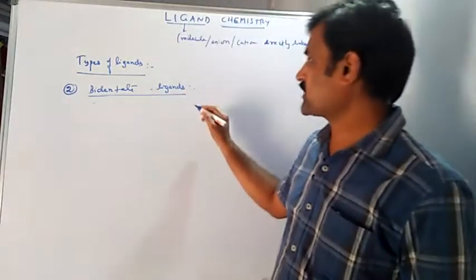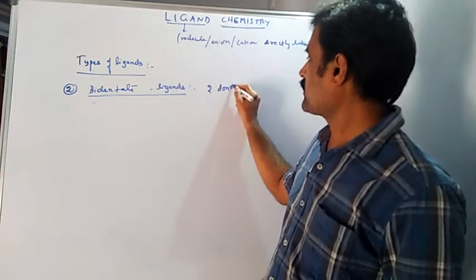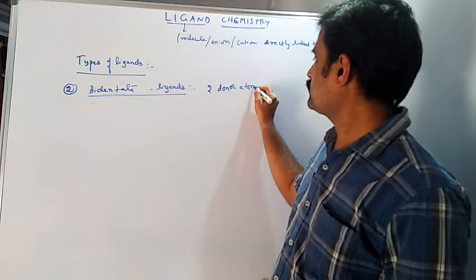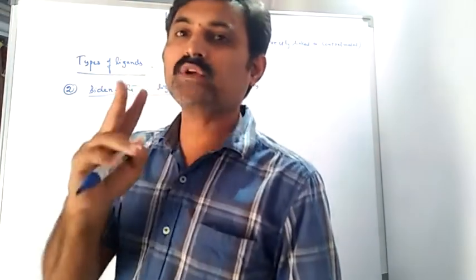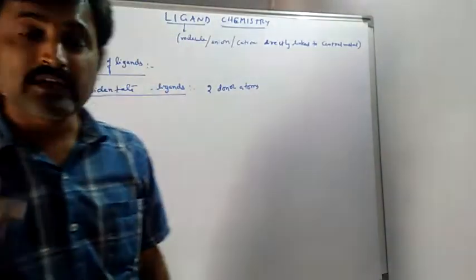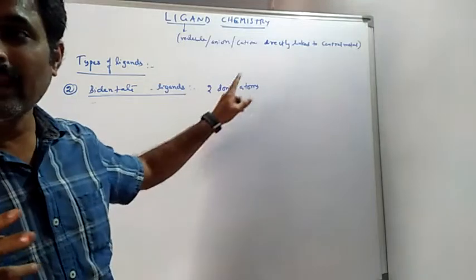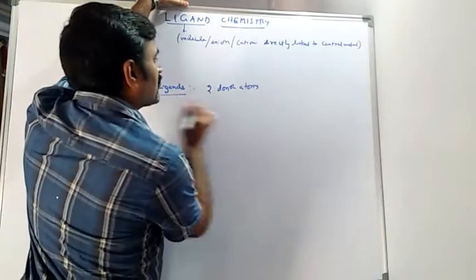Now we have to say that they have two donor atoms, meaning they will donate two electron pairs. They have the ability to link with the central metal atom via two donor atoms.